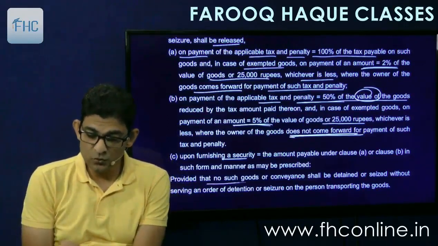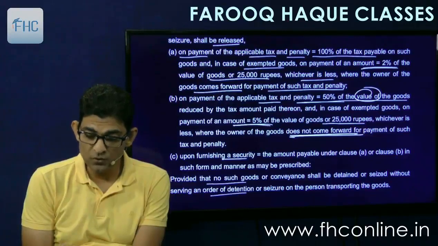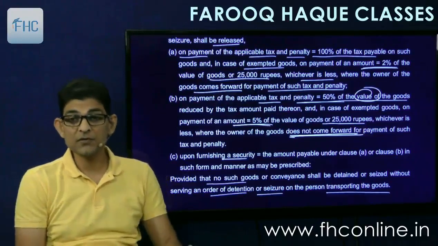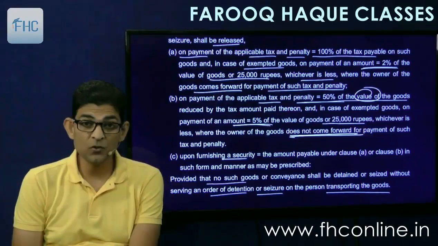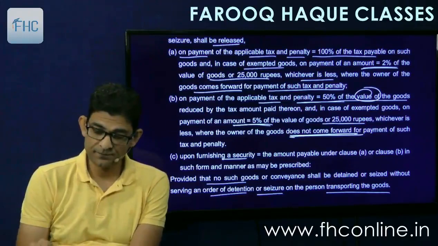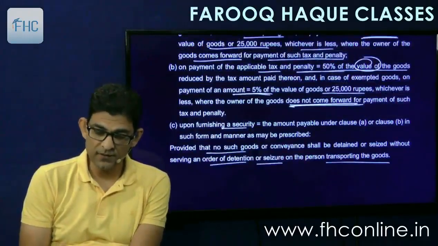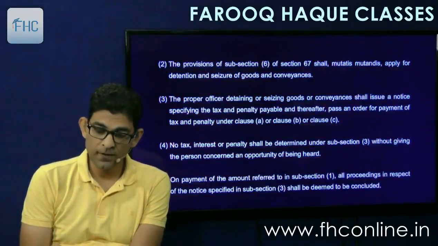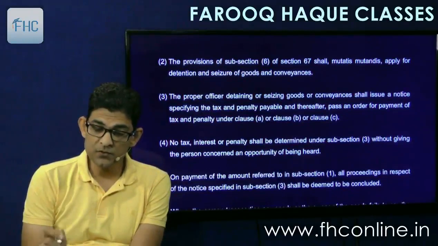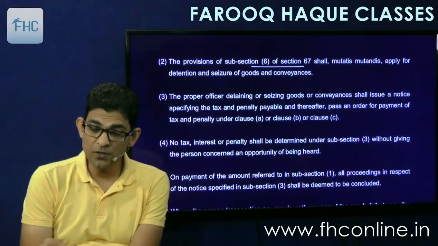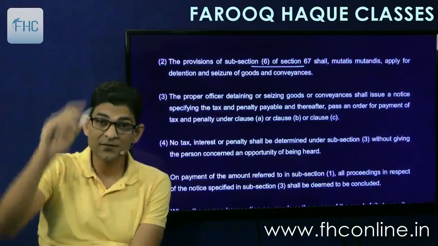Provided that no such goods or conveyance shall be detained or seized without serving an order of detention or seizure on the person transporting the goods. Means they have to first serve an order of detention or seizure. That is a technical requirement. Then the provisions of subsection 6 of 67 shall mutatis mutandis apply for detention and seizure of goods and conveyances. We had seen that in the earlier chapter.